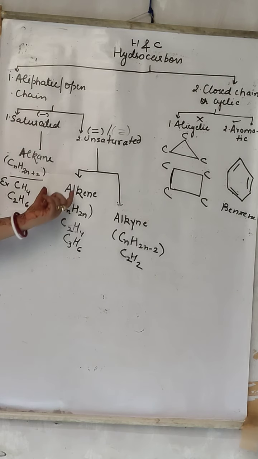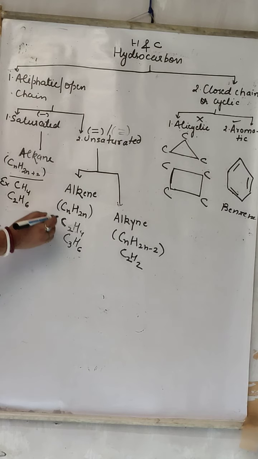Now unsaturated hydrocarbons, alkene and alkyne. Unsaturated hydrocarbons are those that contain double or triple bonds. Alkene is double bond, alkyne is triple bond. Alkene has the formula CnH2n, alkyne has the formula CnH2n-2. To show a double bond or triple bond, at least two carbons should be there. So an alkene with one carbon atom is not possible. An alkyne of one carbon atom is also not possible. We require at least two carbon atoms to show a double bond or triple bond.